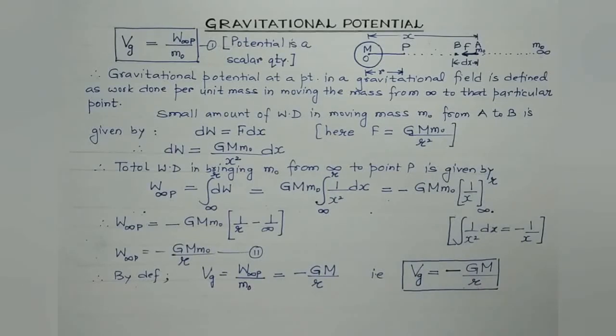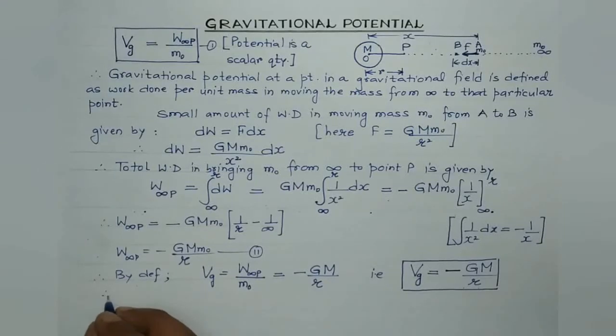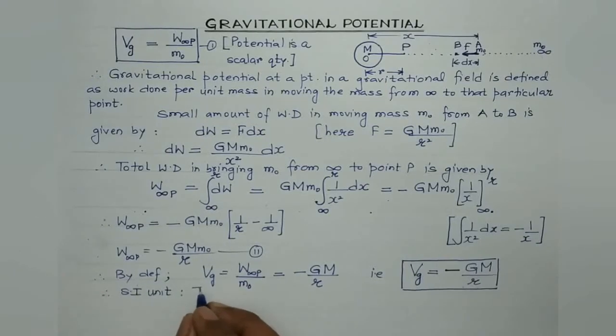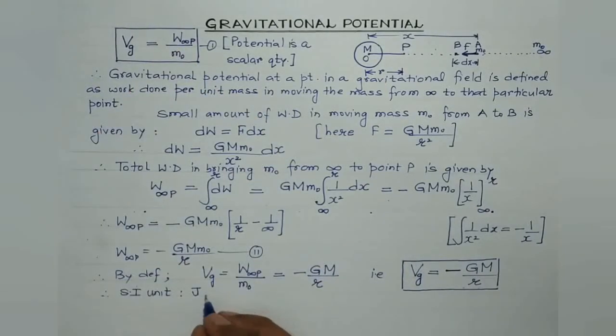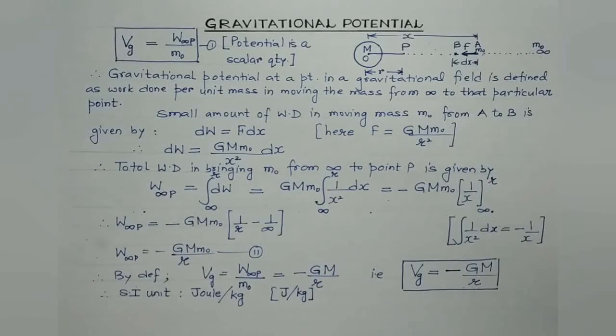Regarding its unit, it is work done per unit mass. Therefore, the SI unit of gravitational potential is joule. Work done is measured in joule, and mass, its SI unit is kg. Therefore, its SI unit is joule per kg. You can write its dimensional formula as well, converting it into M, L and T, isn't it?